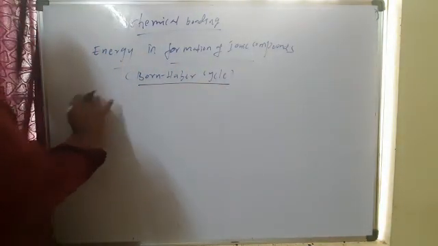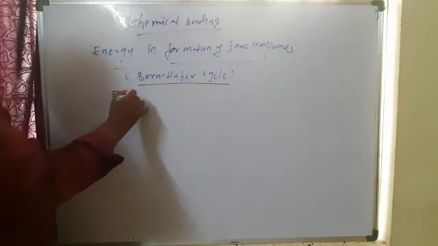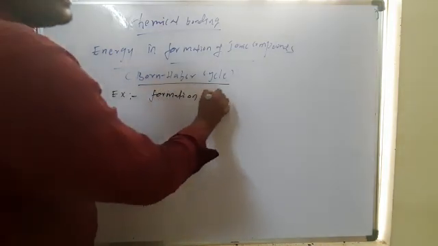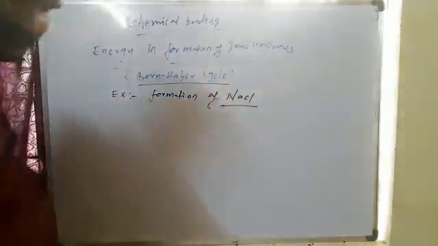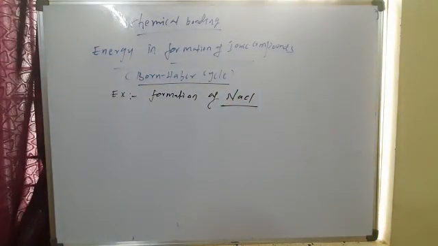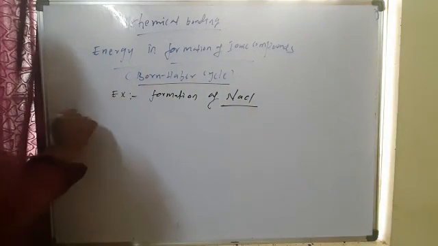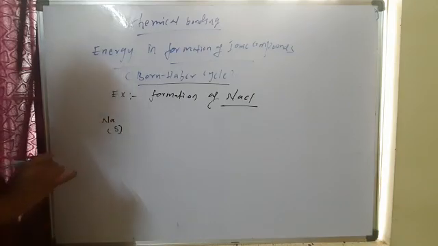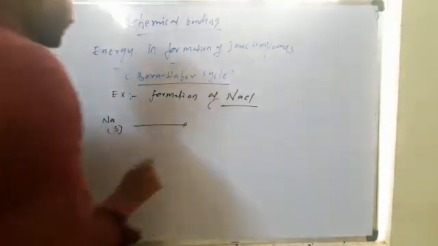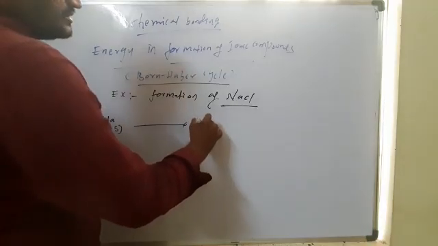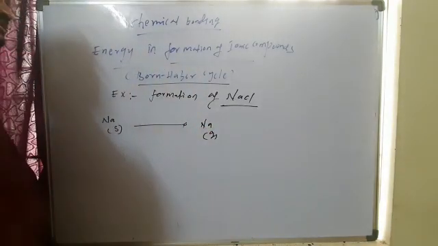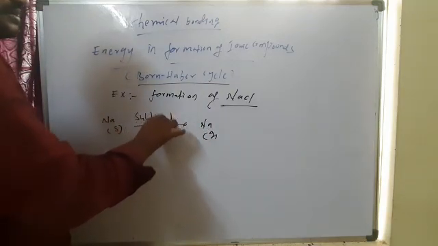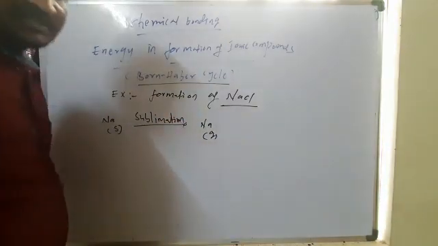For example, for the formation of sodium chloride, NaCl, if you see: first, naturally occurring sodium metal is present in the solid state. The solid sodium should convert into sodium gas. This process is called sublimation.